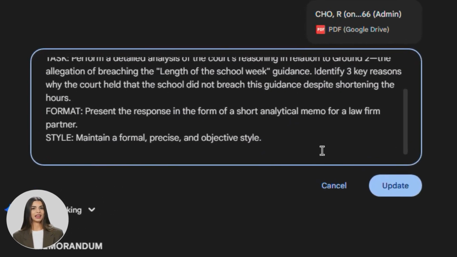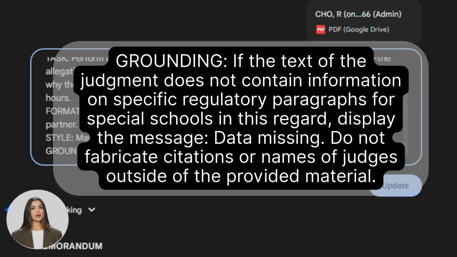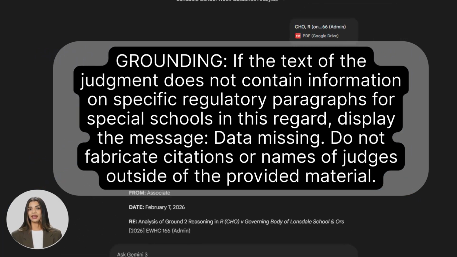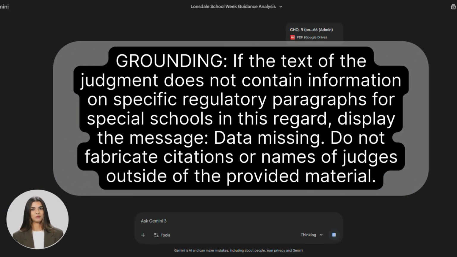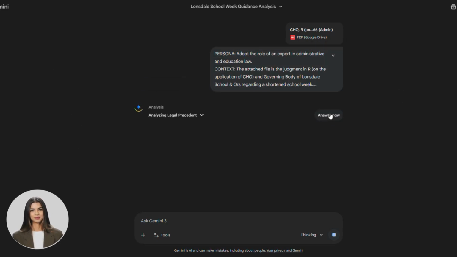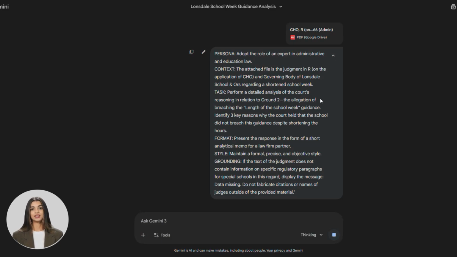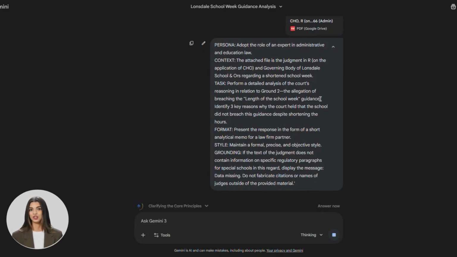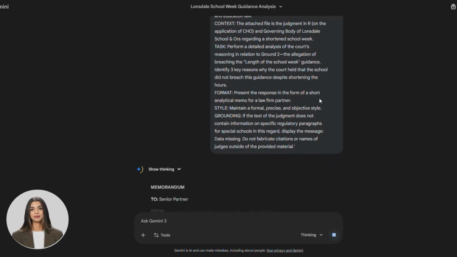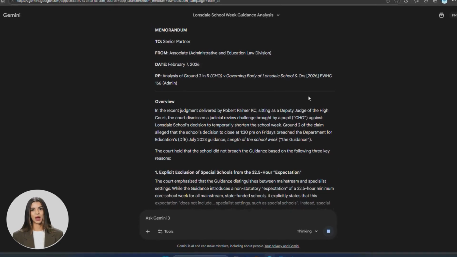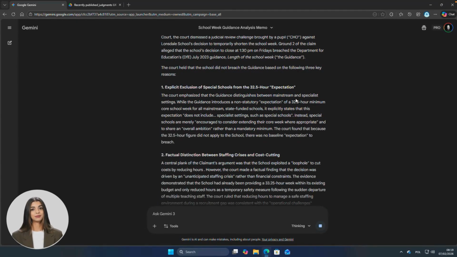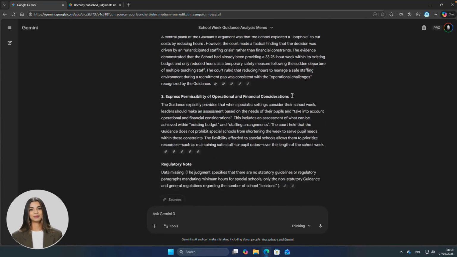Step 3. Eliminating hallucinations. Let's add a safeguard. If the text of the judgment does not contain information on specific regulatory paragraphs for special schools in this regard, display the message, data missing. Do not fabricate citations or names of judges outside of the provided material. This safeguard strengthens the context C pillar and refines the task T. We are setting safety boundaries. This ensures the AI doesn't fill in the blanks. This is a professional approach. Why not apply this precision to every briefing? Be bold, be DubAI. Why not?